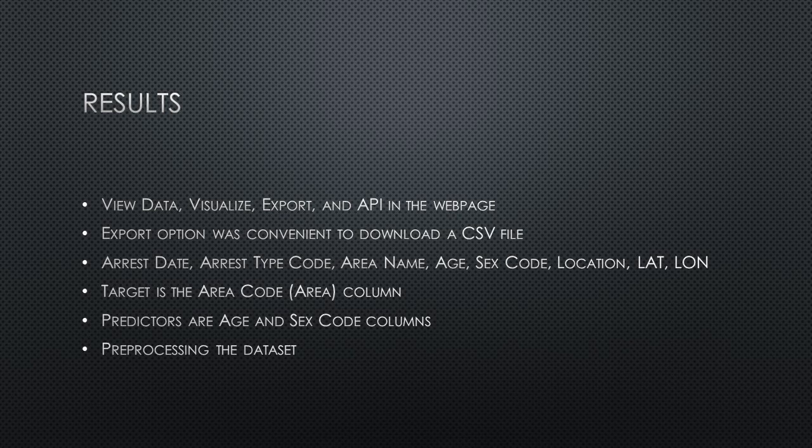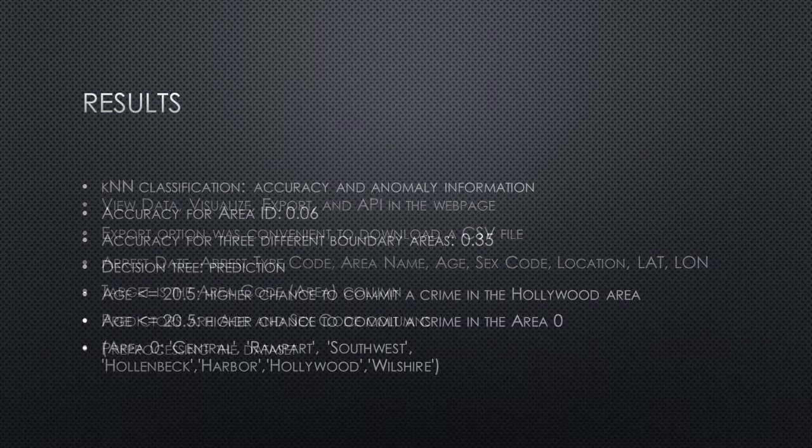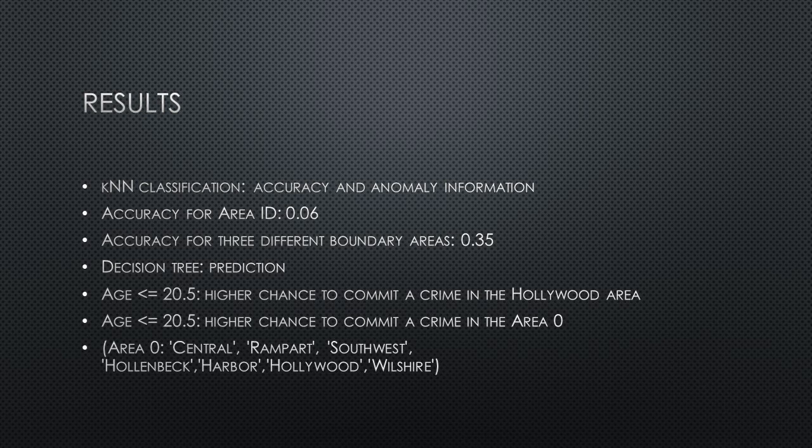The accuracy that is calculated from KNN classification is approximately 0.06 when all area ID types are used as a target and age and sex columns are used as predictors. Whereas when area ID types are classified as three different boundary areas to make the prediction manageable, the accuracy becomes 0.35. According to the decision tree, the Gini value, which we tried to minimize, is extremely high for all leaves when all area ID types are used as a target and age and sex columns are used as predictors.